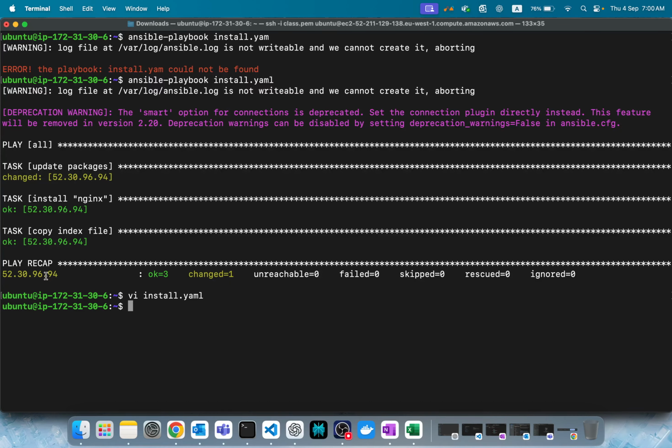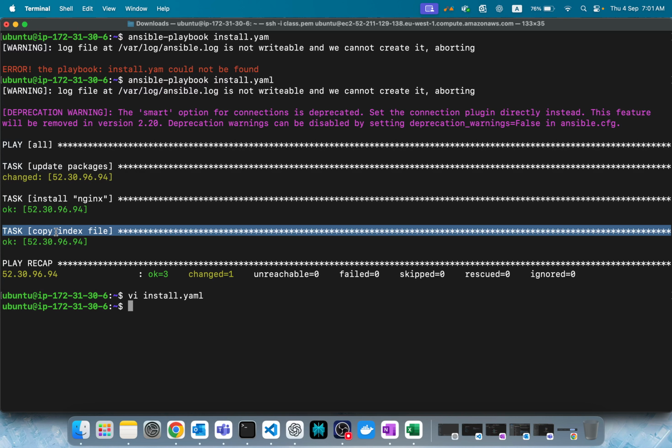But I got a scenario now. I want to run this task, let's say the copy index file task, on one node specifically, only on one node, or on a specific node. That has 10 servers, 10 Ansible nodes. So within that, maybe on the sixth node, I want to run this task. The remaining nodes, I want to ignore. You can do that also.